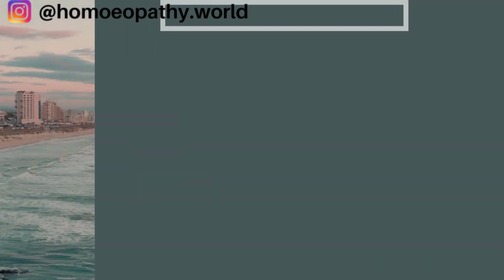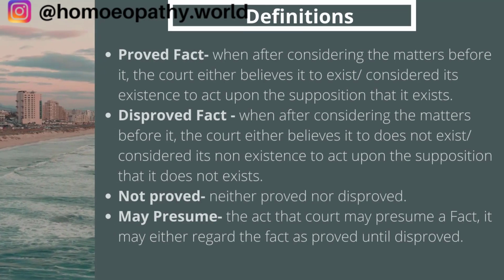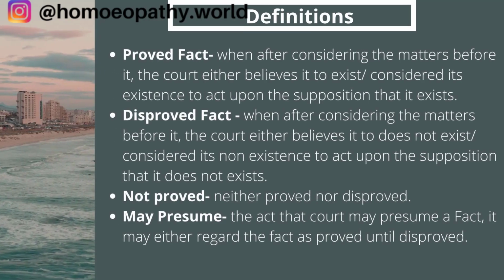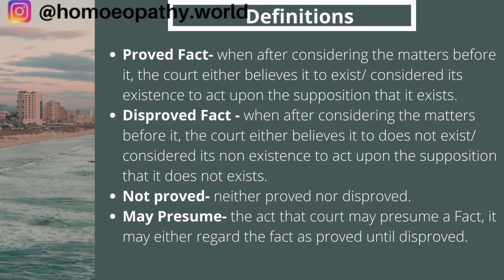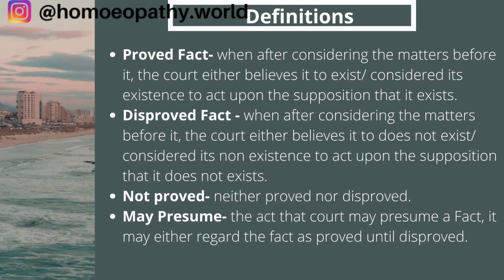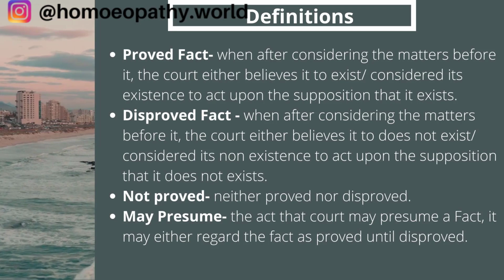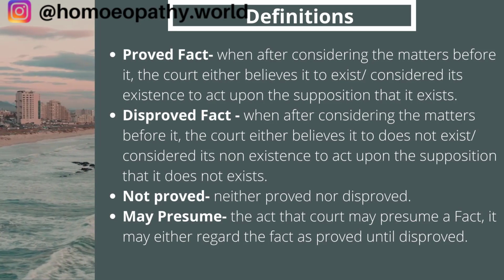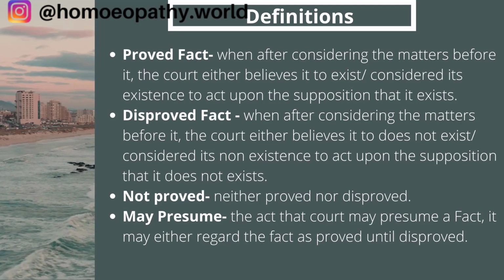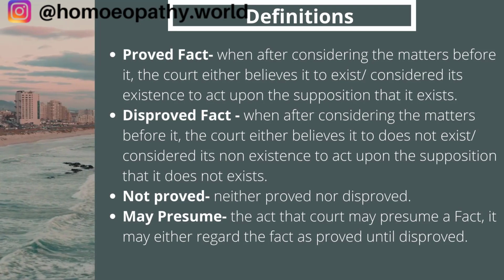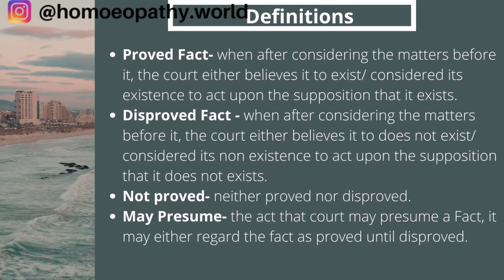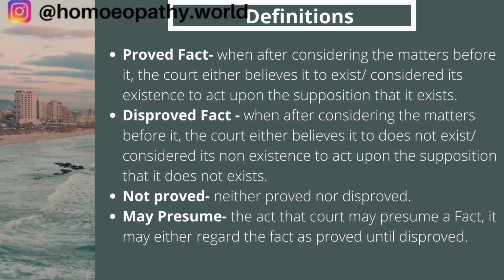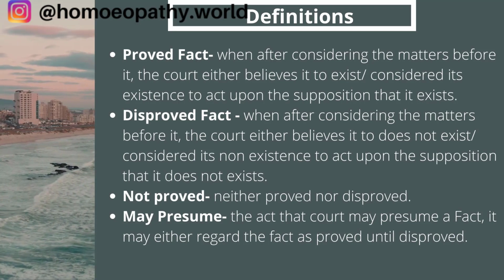The next definition is proved fact. When, after considering the matters before it, the court either believes that a fact exists or considers its existence so probable that a prudent person would act upon the supposition that it exists. So anything which the court believes exists is called a proved fact. Okay, so the court agrees that this is true or this exists, so that is called a proved fact.